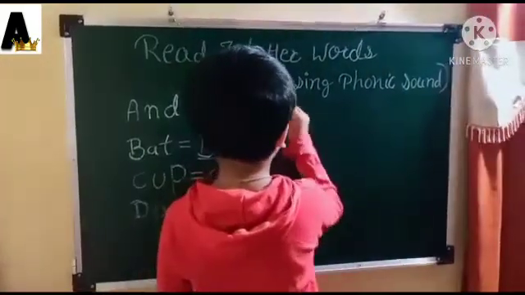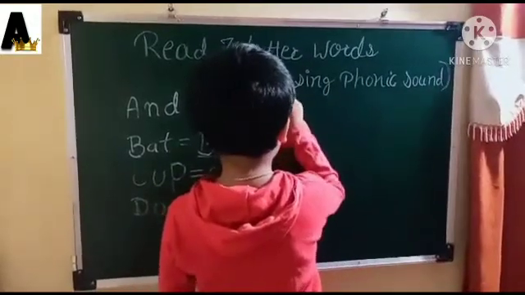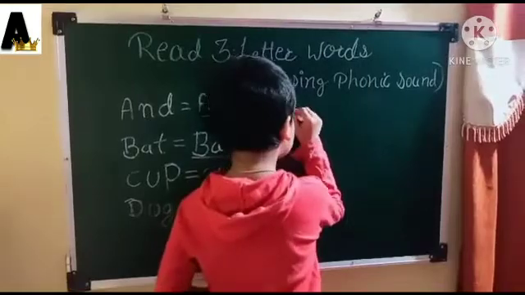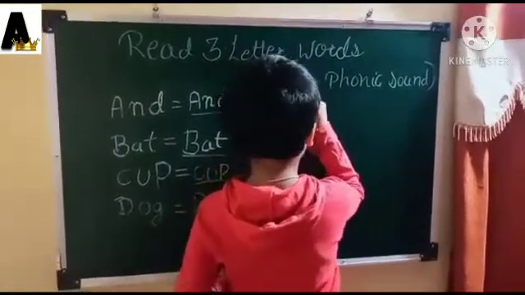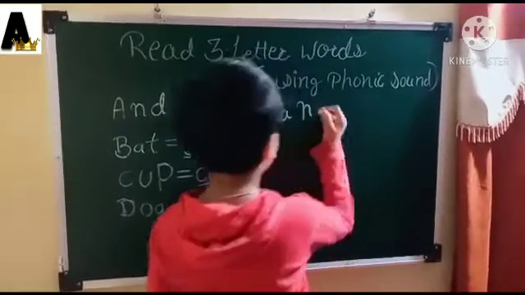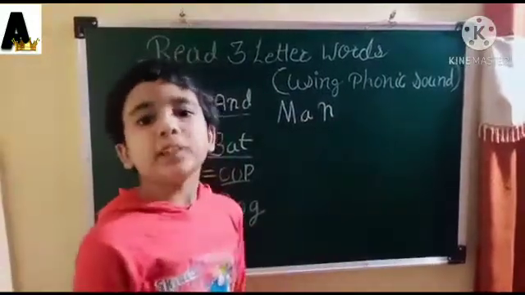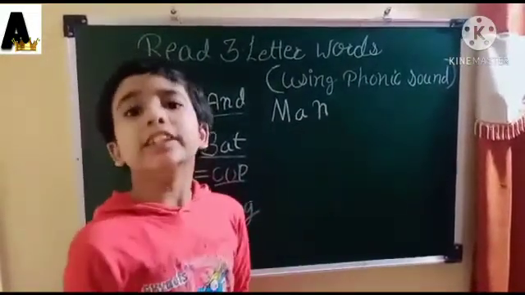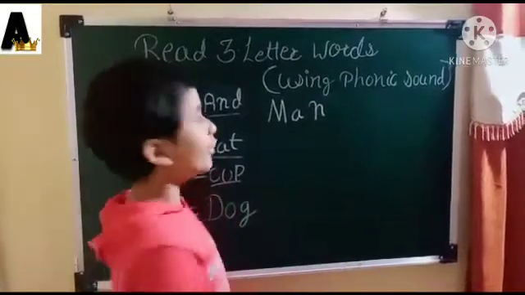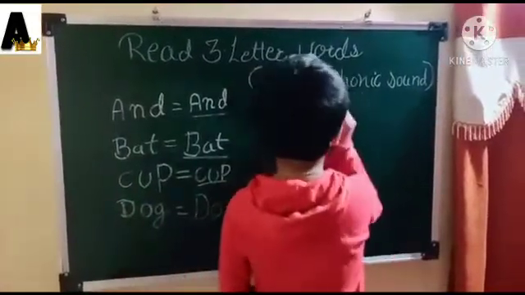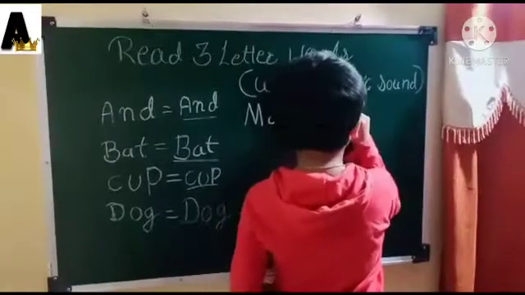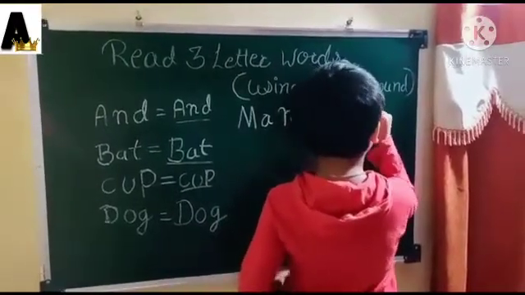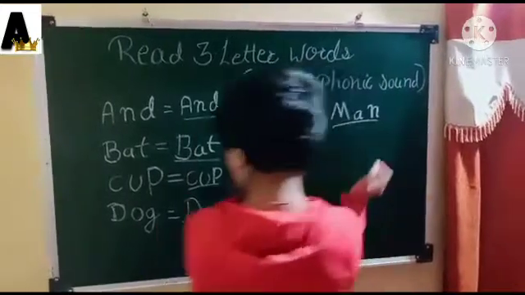Next, M, A, N. Sound of M is M. Sound of A is A. Sound of N is N. Join the letters and read the word: M, A, N. Man.